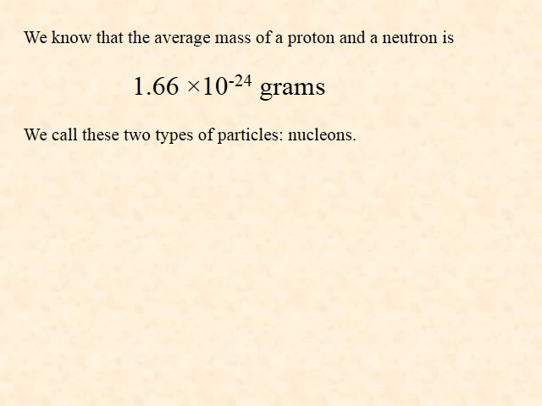It was not until the turn of the 19th century that the first subatomic particle was characterized. Depending on one's perspective, either 1919 or 1925 may be regarded as the moment when the proton was discovered. The name proton literally means first. We now know of two types of heavy subatomic particles, the proton and the neutron. These particles are the building blocks of the atomic nucleus. Thus we call them nucleons.